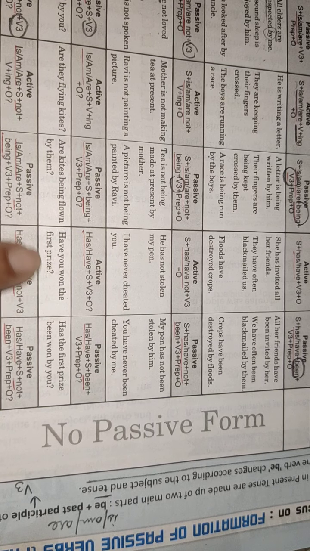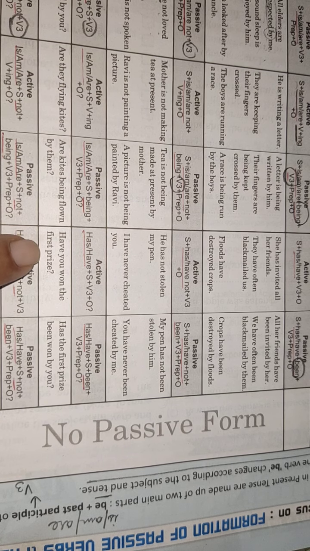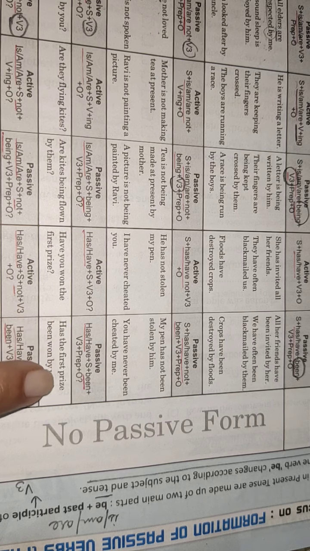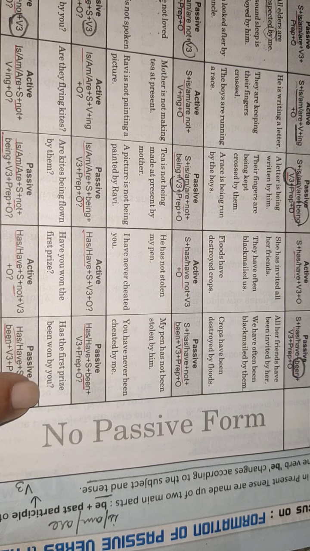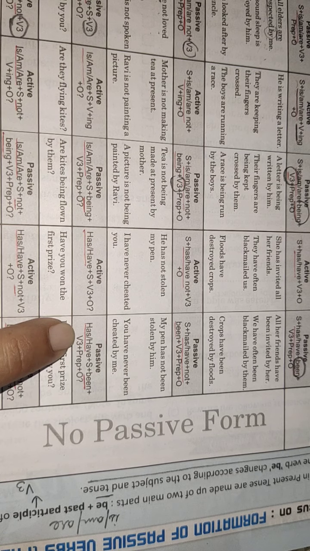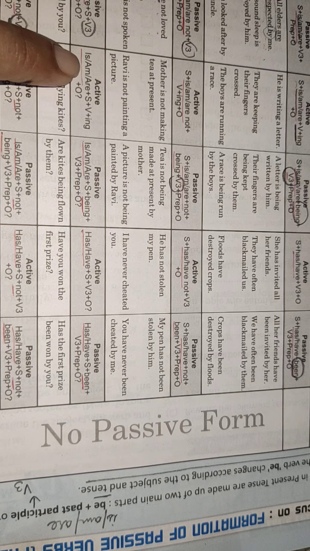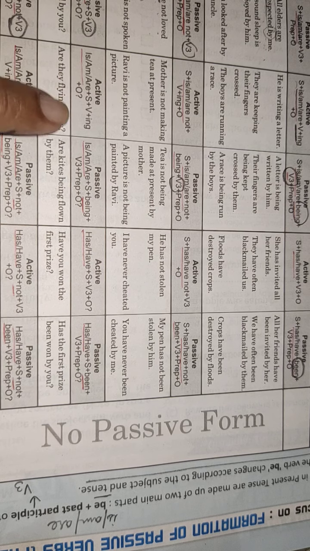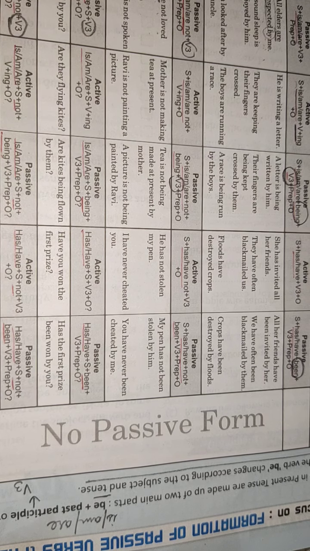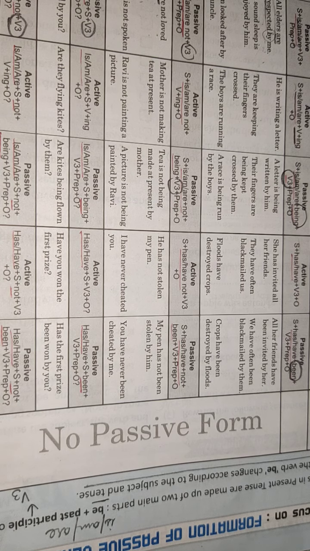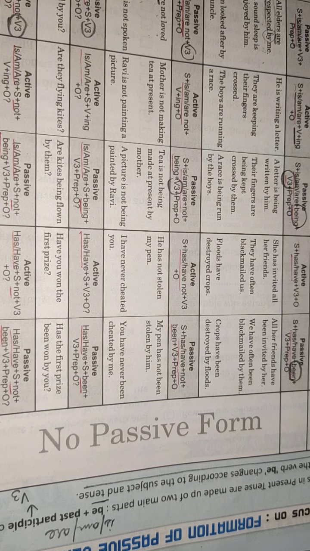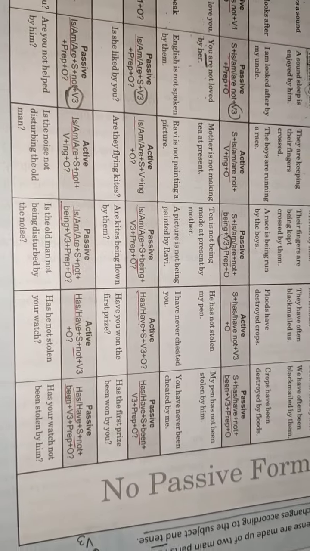Have you won the first prize? Prize, I will bring it in the beginning because this will become my subject of the passive voice. Has the first prize been won by you? I have highlighted here. You also highlight these verb patterns and go through these verb patterns every day till your topic is over. Don't leave it. Every day you just give a reading to it.